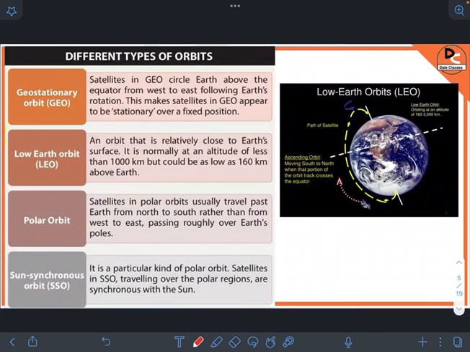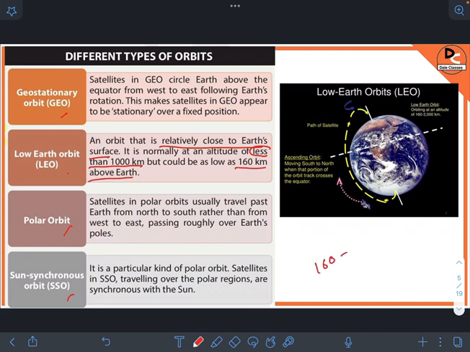There are different types of orbits as we see in the options: geostationary orbit, low Earth orbit, polar orbit, and sun synchronous orbit. So first we see low Earth orbit, which is the answer to this question. Low Earth orbit is relatively close to Earth's surface, and it is normally at an altitude of less than, just remember this word, less than 1000 kilometers, but could be as low as 160 kilometers above the Earth.